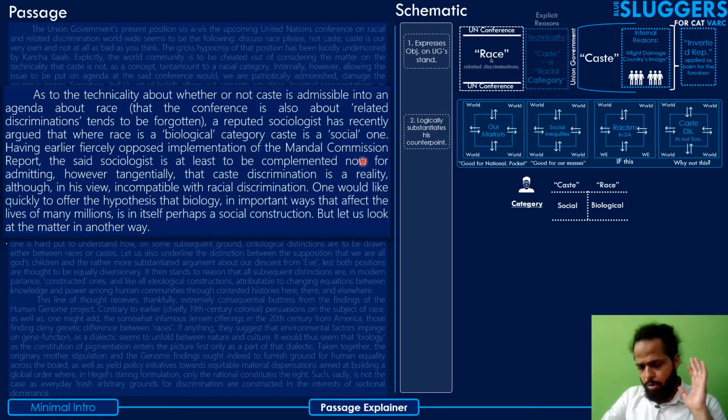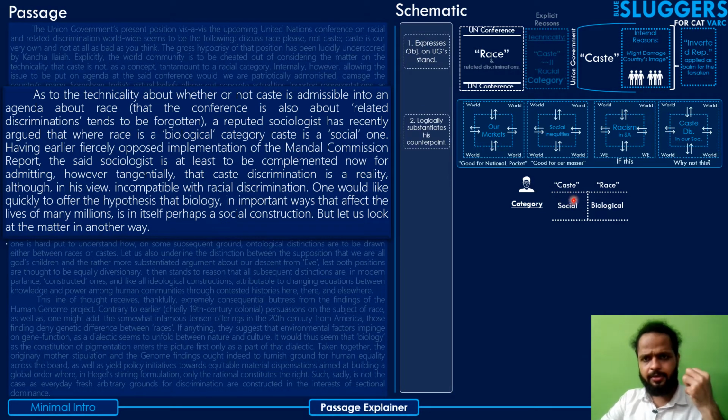Okay. So what the author has tried to explain here is that so far as this technicality is concerned, the government considered caste not to be equivalent to a category, and especially a racial category, and hence made a point that it should not be included in the conference. So far as the technicality is concerned, already a reputed sociologist has argued that if race is a biological category, caste is a social category. Okay, so caste is a social one.